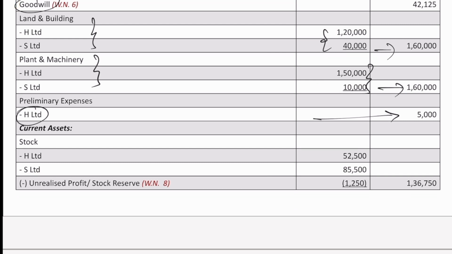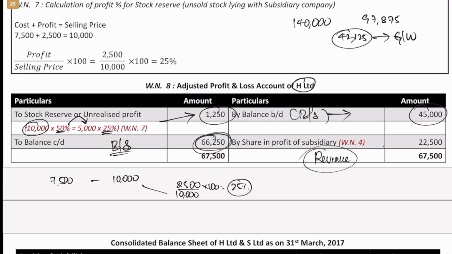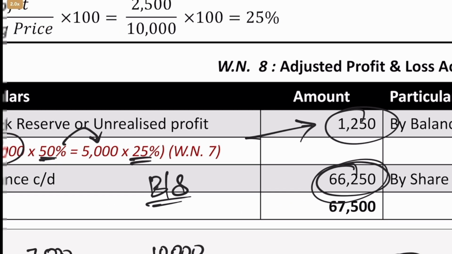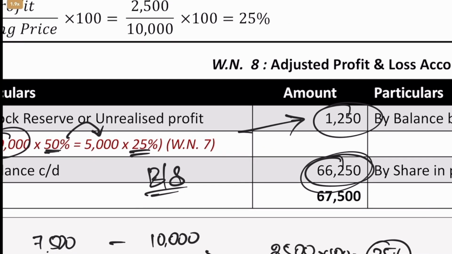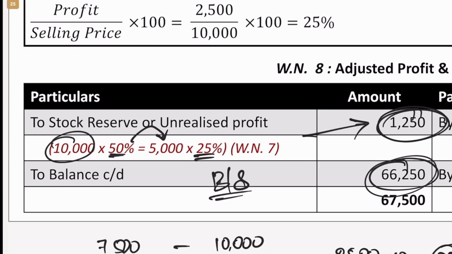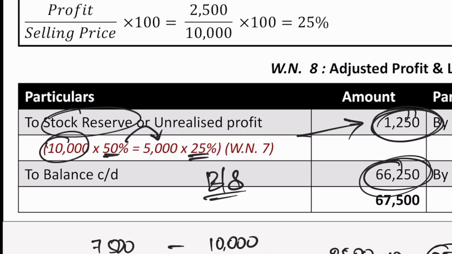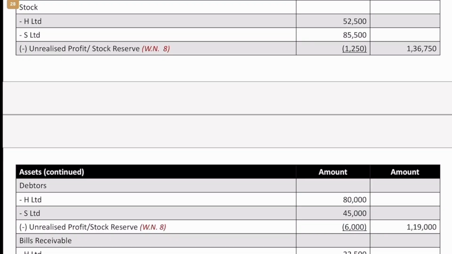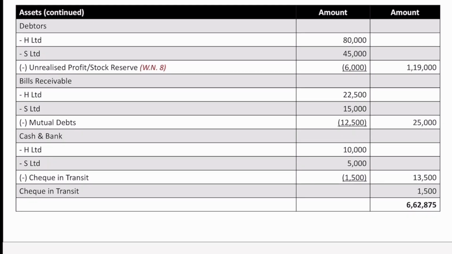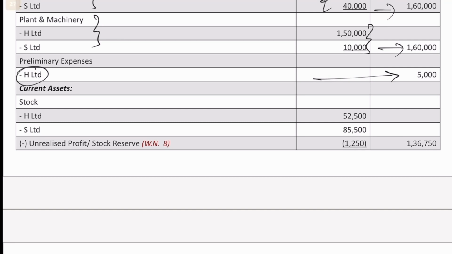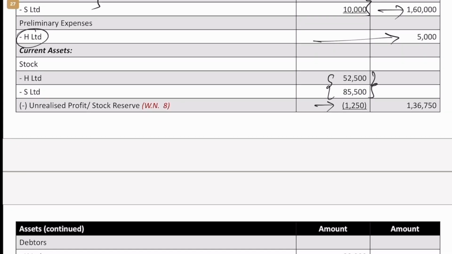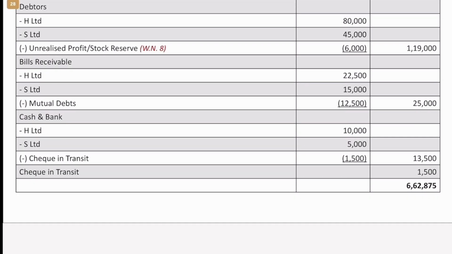Then comes stock. Here we have to be careful, because if you go back to this adjusted working note, P&L, we have shown that there is some unrealized profit, which is nothing but stock reserve. So that much we have to remove from stock, because that is nothing but the profit. It is the inflated value of the stock. We can't have inflated value when we are consolidating the accounts. So we add the closing stock of both the companies and then remove the unrealized profit or the stock reserve. We have seen how to calculate that. Once you do that, you will get a net figure of 1,36,750.